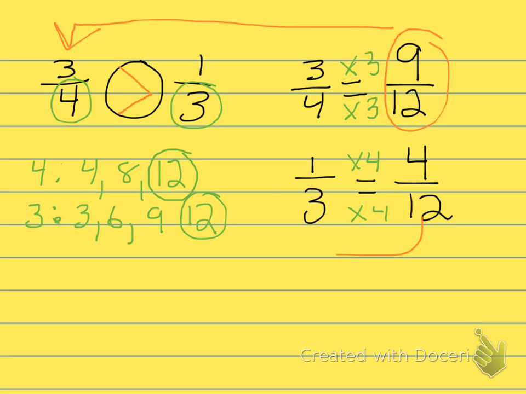Make sure you're taking all of these notes. All right, so that's using a common denominator. Let's try a common numerator. Even though we know this, it's the skill we're practicing. 3/4 and 1/3.